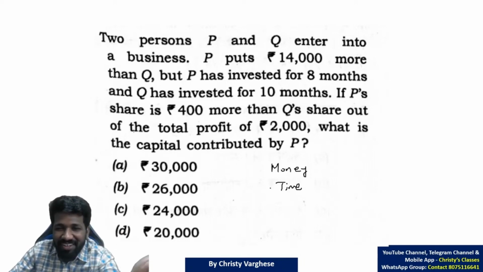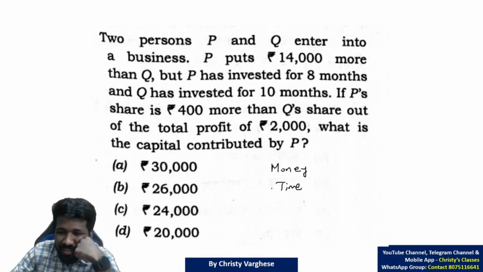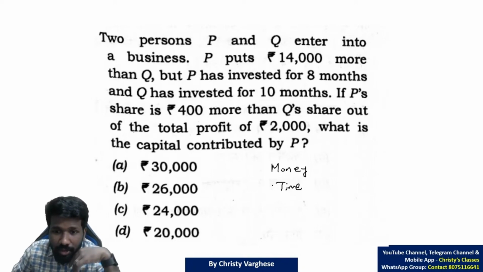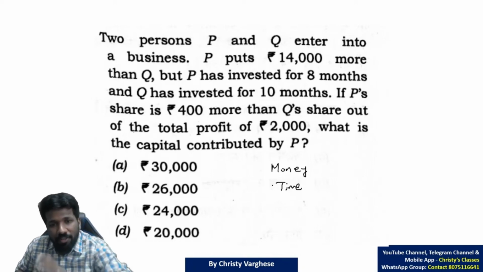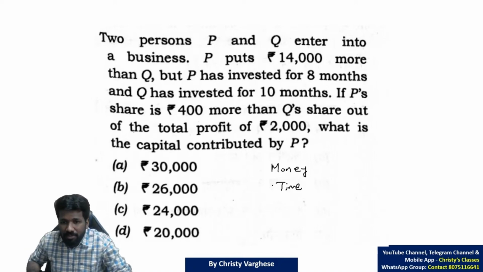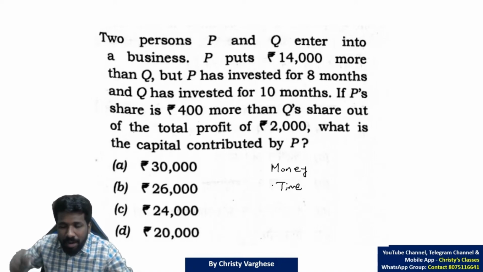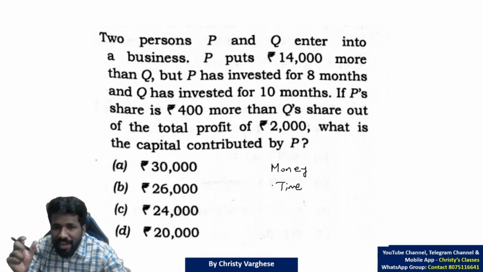Because time cannot be returned, so money can only be returned. That is why if you are investing money for 1 year in a compound interest scheme and 5 years in a compound interest scheme, the interest you are generating is not the same, even if the investment is same. So that is a basic logic here. That means money into time, that is the factor we need to consider.